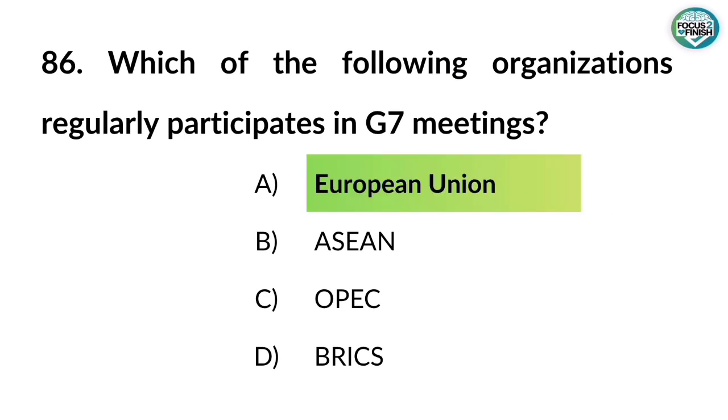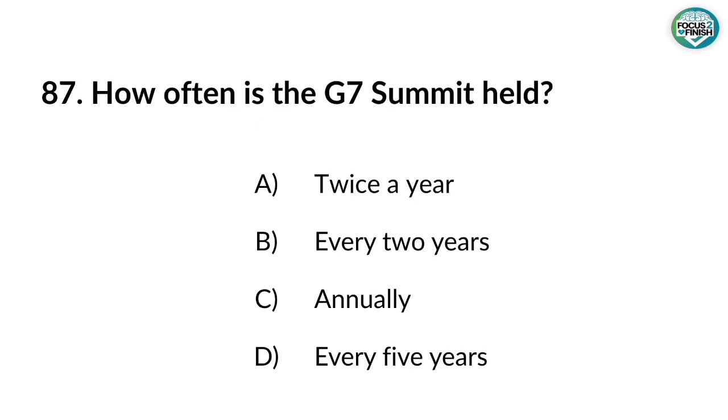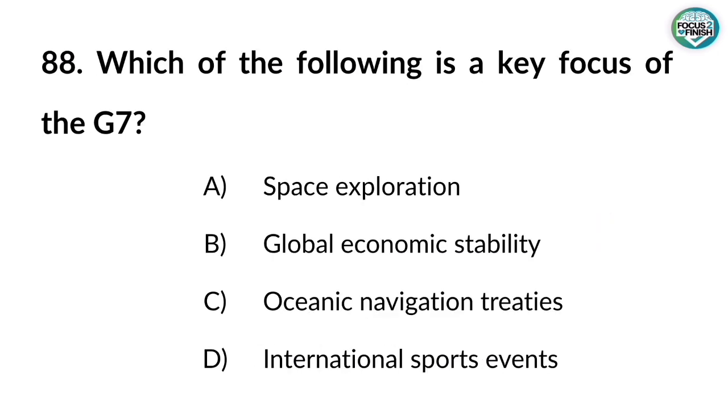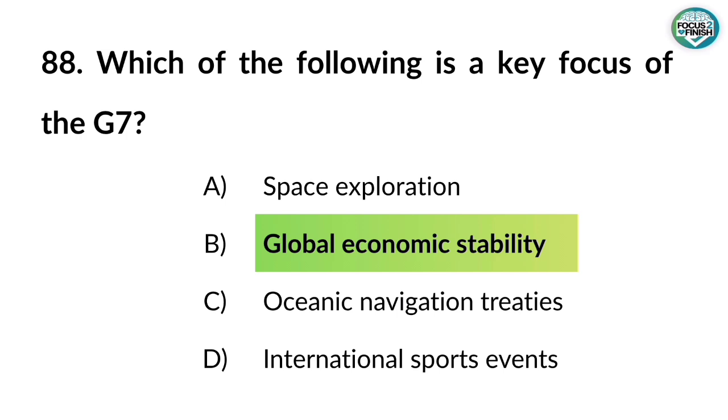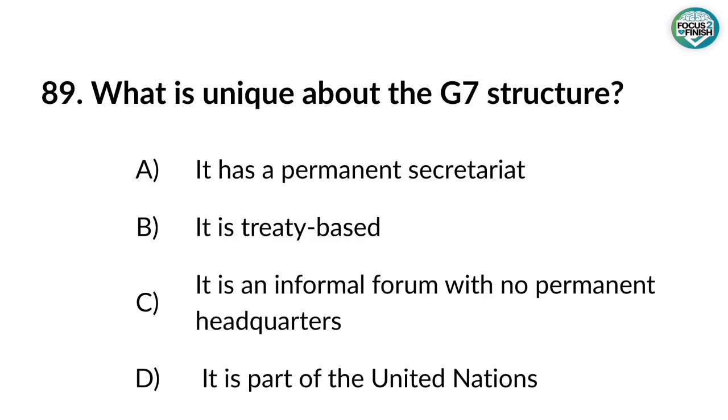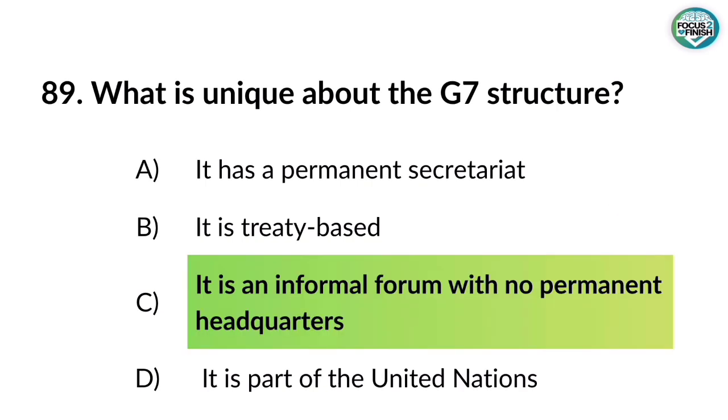86. Which of the following organizations regularly participates in G7 meetings? Answer: European Union. 87. How often is the G7 summit held? Answer: Annually. 88. Which of the following is a key focus of the G7? Answer: Global economic stability. 89. What is unique about the G7 structure? Answer: It is an informal forum with no permanent headquarters.